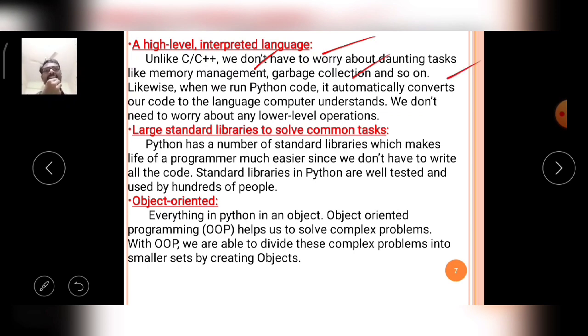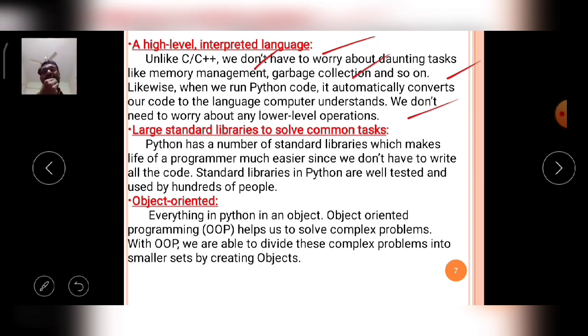When we run Python code, it automatically converts our code to the language the computer understands. We don't need to worry about any lower level operations. What is the meaning of this? It means Python is a high level language and it is an interpreted language.